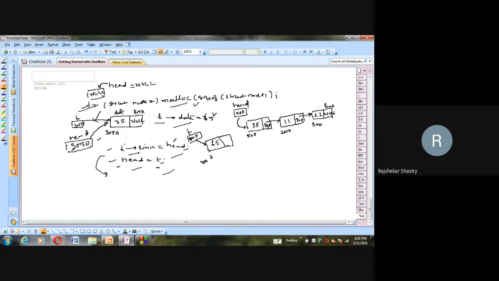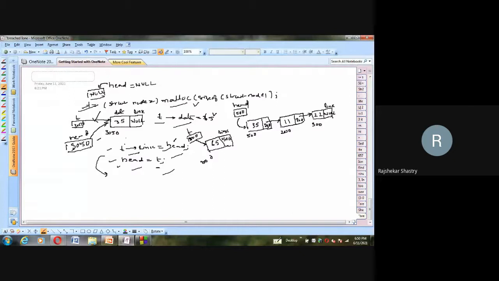So T arrow link is this one. In this, we stored head directly. We transferred the content of head, 500. Head is holding 500 right now, so blindly, 500 is stored in T's link portion. This is the third statement.